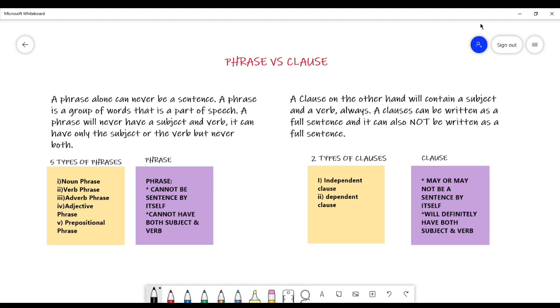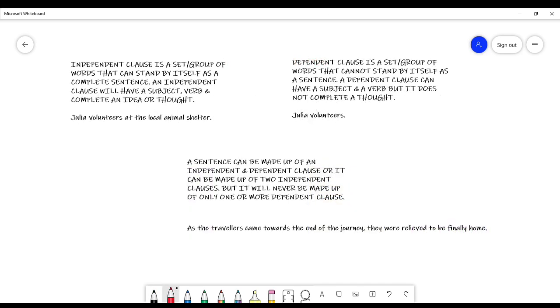And knowing how to differentiate between independent clause and dependent clause is extremely important because the SHSAT grammar section tests the students on this knowledge quite a bit. Again, to recap, a phrase cannot be a sentence by itself, while a clause may or may not be a sentence by itself. Phrases cannot have both subject and verb together. A clause will definitely have a subject and a verb together. Rule. So what is an independent clause?